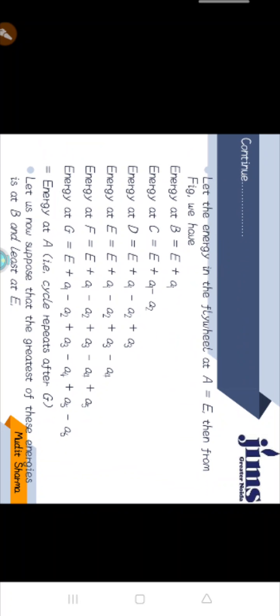Let us suppose that the maximum energy is at point B, E1, and the minimum energy in the flywheel is at point E, E2. Then maximum fluctuation of energy equals E1 minus E2.